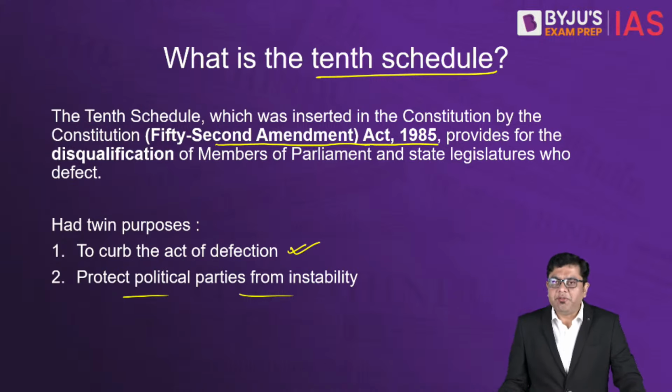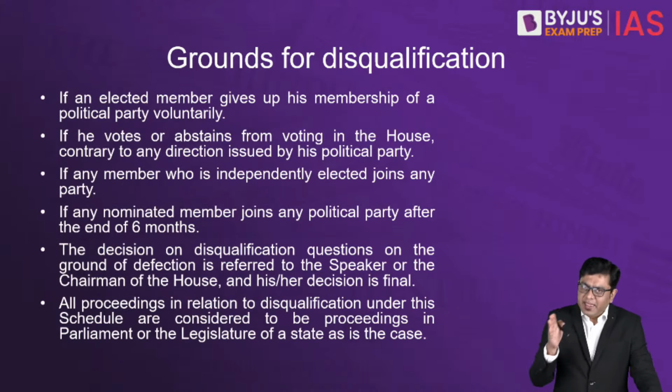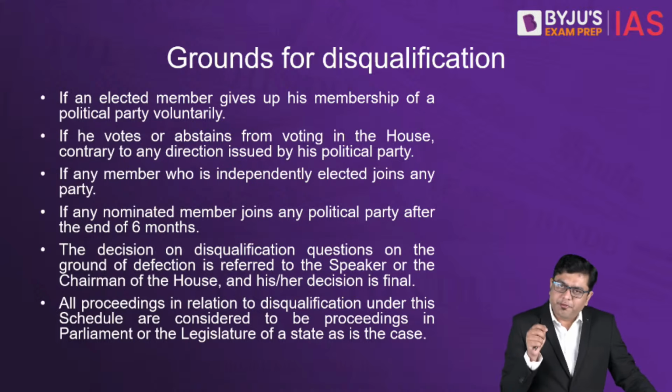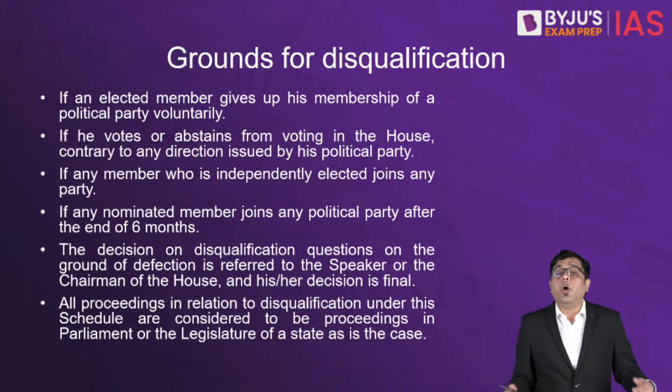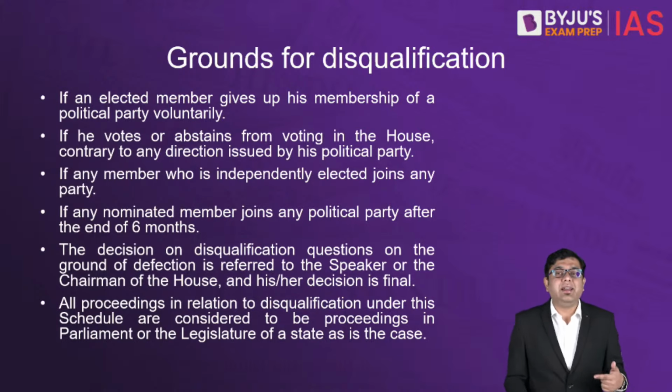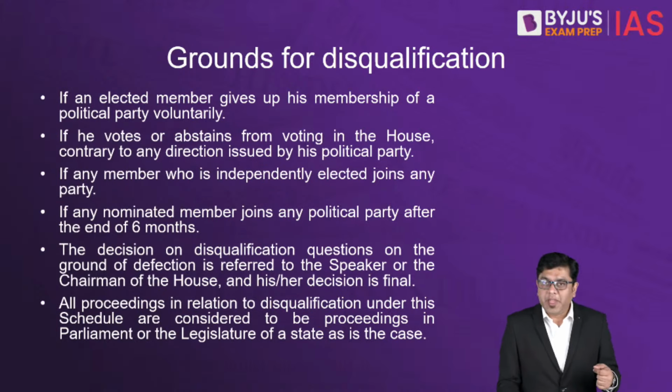Now, this anti-defection law lays down very clearly the important grounds which need to be followed when disqualification is in picture, or under what conditions a candidate can be disqualified from their post.